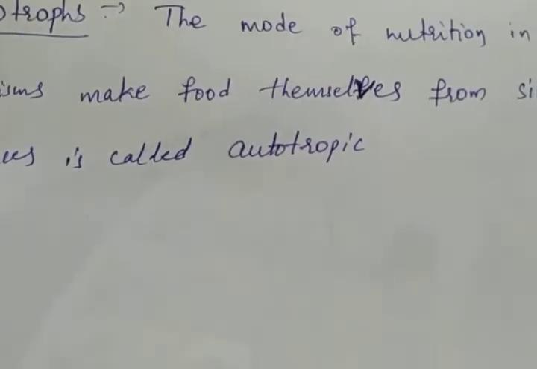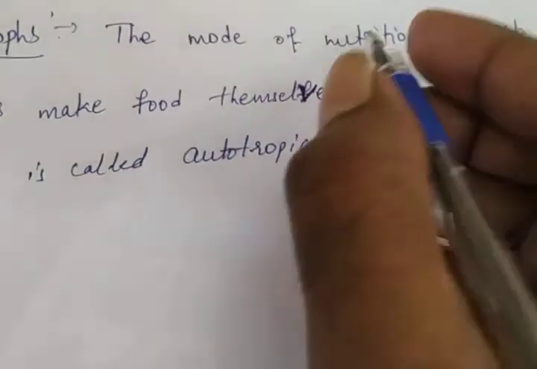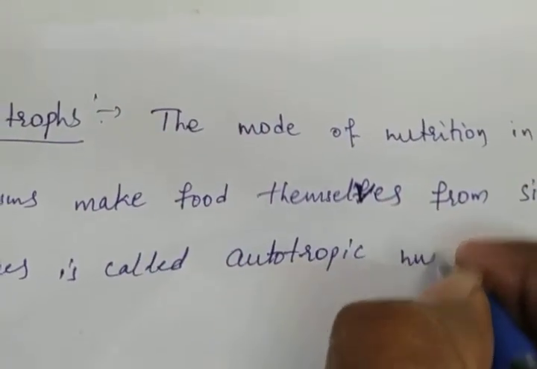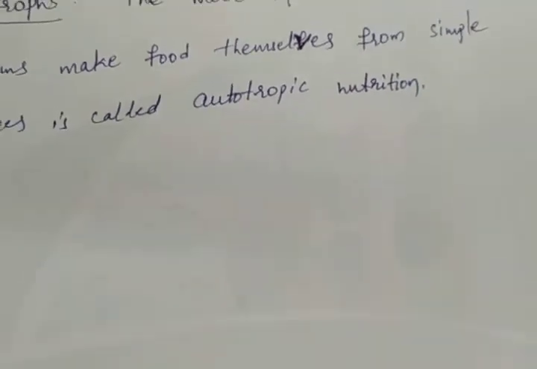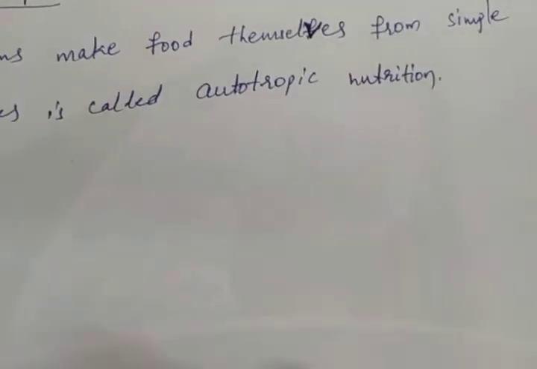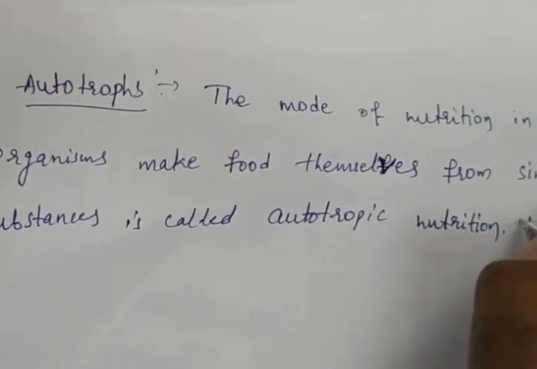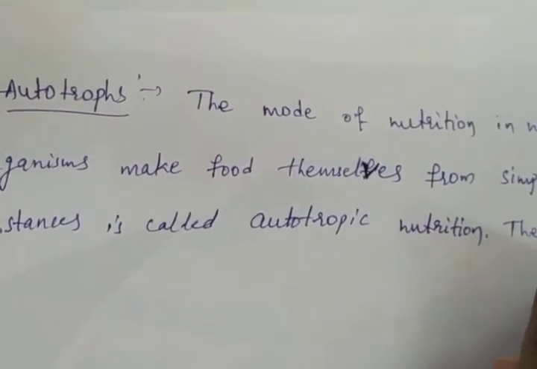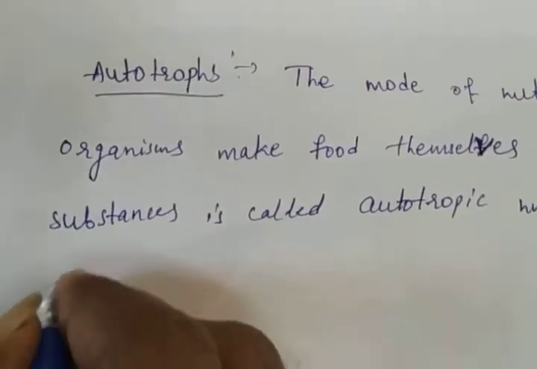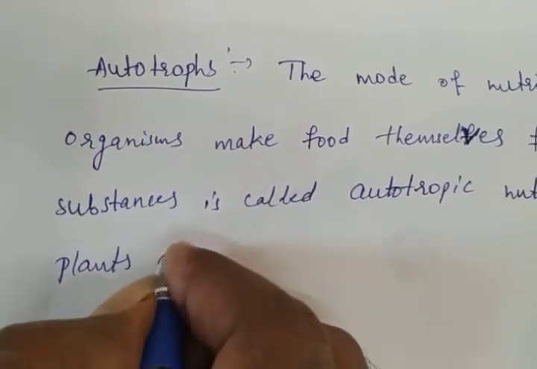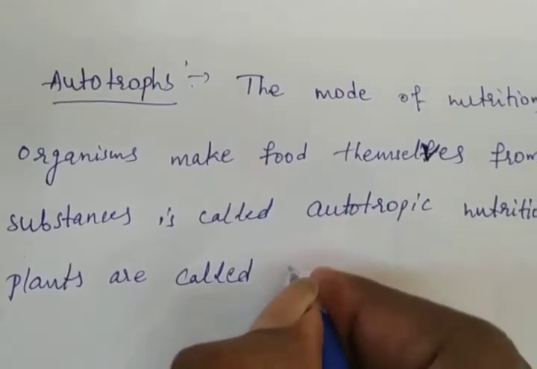Auto means self, tropos means nourishment. Therefore plants are called autotrophs.